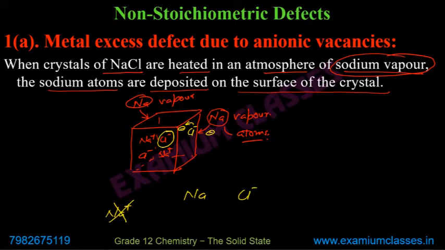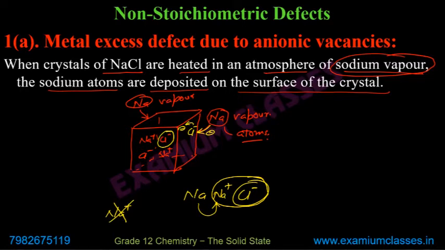Remember what's happening: first the chloride ion, which has one excess electron, loses that electron and gains the electron from sodium. Now, when it gains the electron from sodium, it is again Cl minus and Na gets converted to Na plus. So these Na plus and Cl minus combine and they form a layer of NaCl again at the surface.